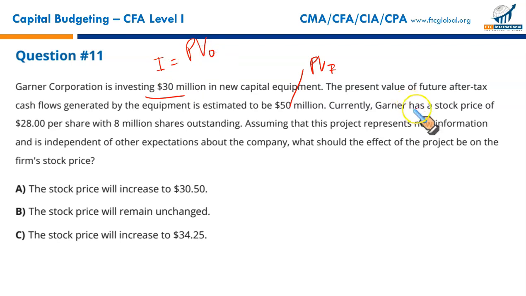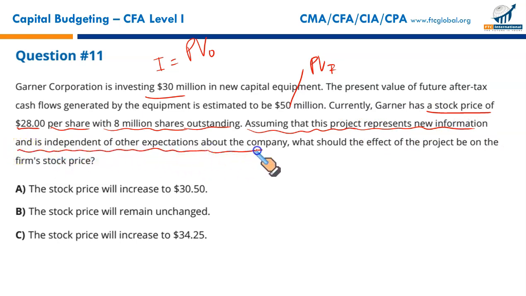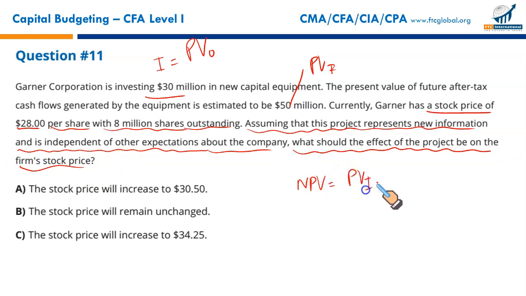Okay. Currently, Garner has a stock price of $28 per share with 8 million shares outstanding. Assuming that this project represents new information and is independent of other expectations about the company, what should the effect of the project be on the stock price? First of all, we need to calculate the NPV. NPV is the present value of inflows less initial investment or the present value of outflows. Present value of inflows is expected to be 50, outflows right now 30 million, so it means the total net present value is 20 million.